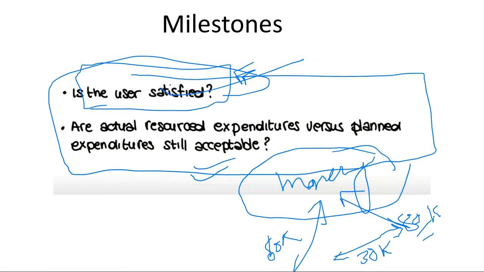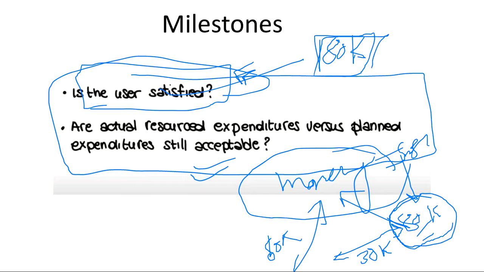And if you finally come to the conclusion that to make this kind of software for the mobile phone, 80,000 is the budget that is needed every time, then the next time someone gives you the product, you will start with an 80,000 budget. Last time we created the product, the budget came out to be 80,000. So this is the minimum requirement that we need. So you have to do all these expenditure measures also.